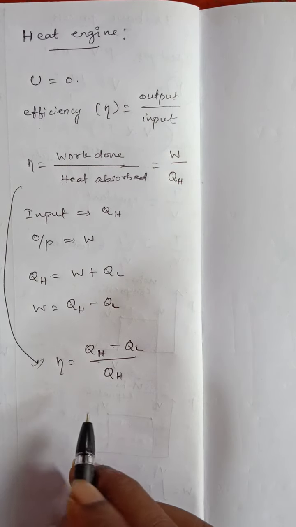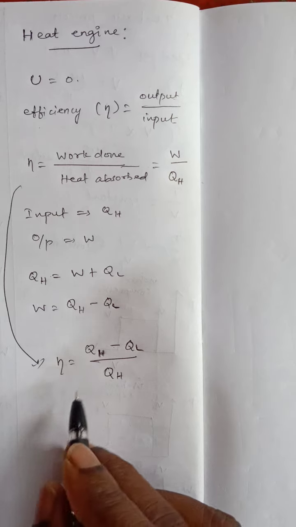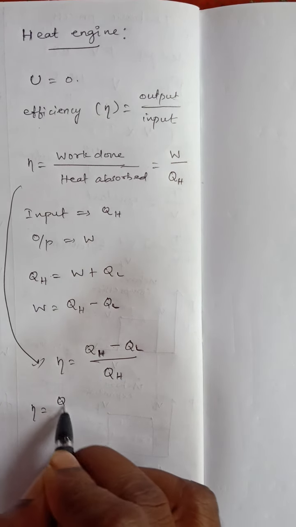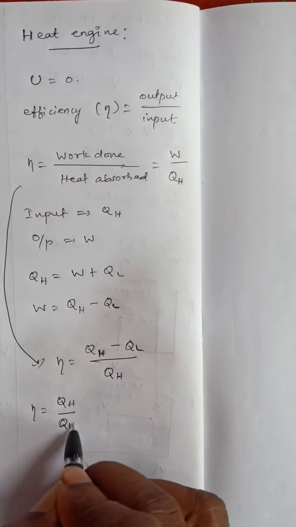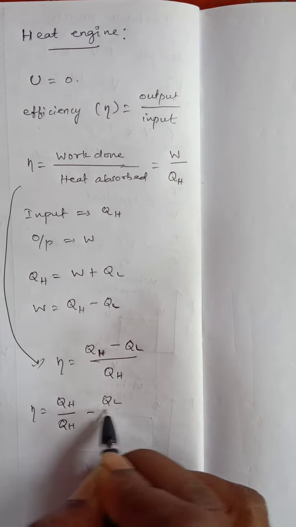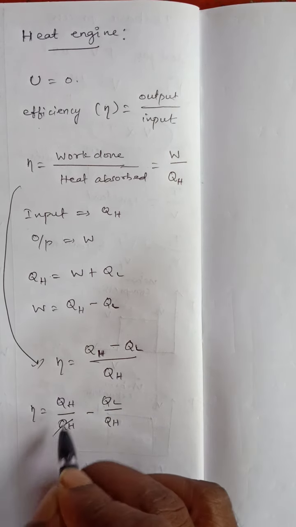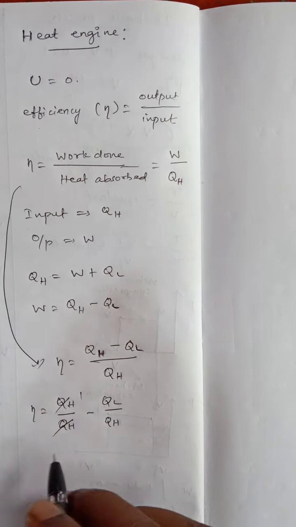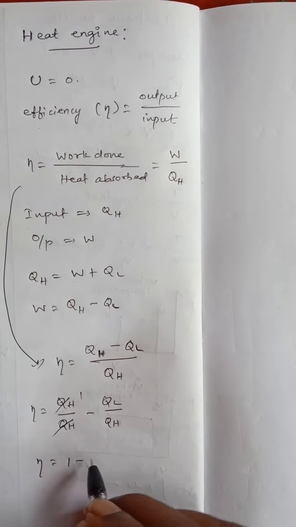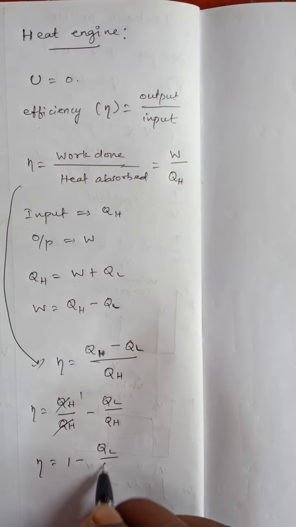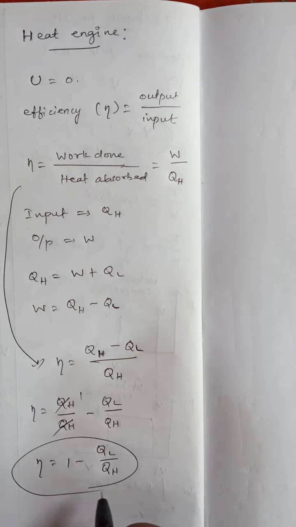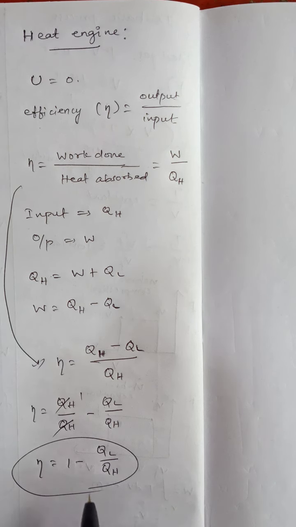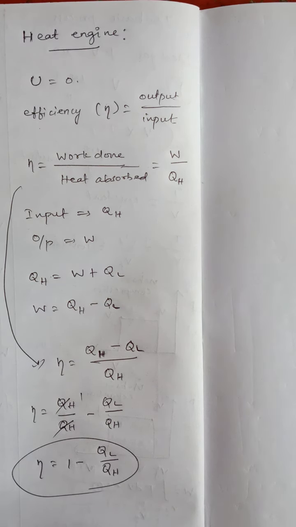We can separate QH in both terms of the numerator, so eta is equal to QH by QH minus QL by QH. QH by QH cancels and becomes 1, so eta is equal to 1 minus QL by QH. This is the formula for the efficiency of the heat engine. Here the values of QL, QH and W are taken as positive.